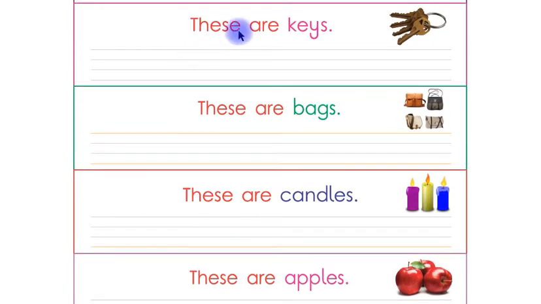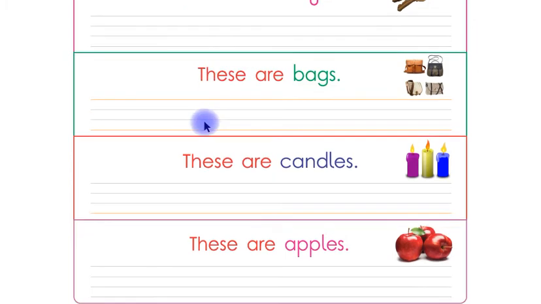Look at this, children. These are keys. Listen again, children. These are keys. Listen one more time, children. These are keys. Now say with me, children. These are keys. Say again, children. These are keys. Children, now you have to write the sentence "These are keys" in between these 4 lines by yourself.